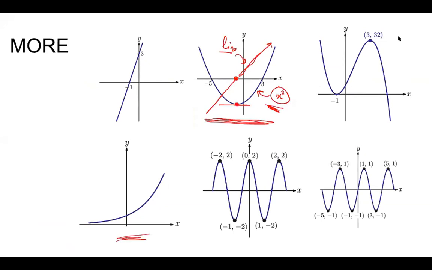Maybe 5 more minutes. So this is an exponential curve, right? Let's try to sketch the derivative of this curve. First of all, we have to see that the function is increasing, right? So that means the derivative must always be positive. This is the first thing, because the function is always increasing.